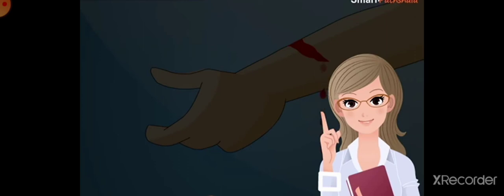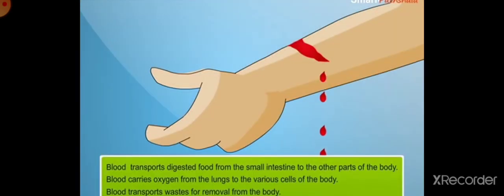The blood is moved from one part to another by the help of the heart.